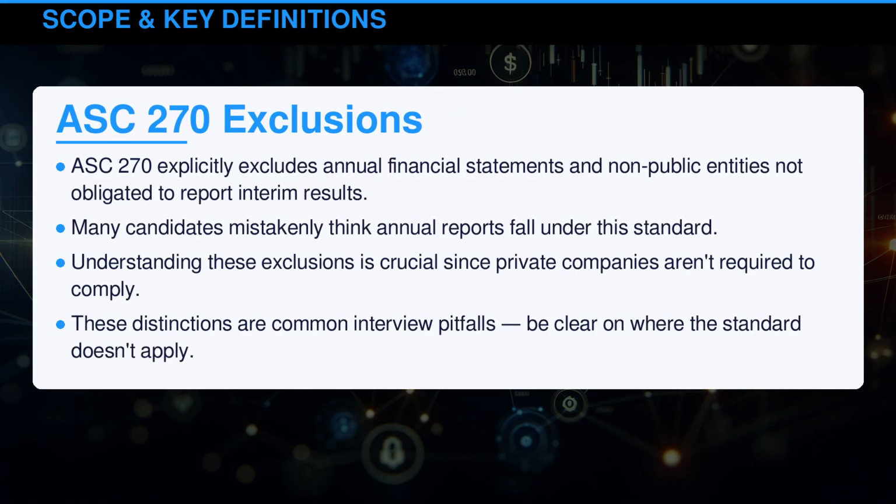ASC 270 explicitly excludes annual financial statements and non-public entities not obligated to report interim results. Many candidates mistakenly think annual reports fall under this standard. Understanding these exclusions is crucial, since private companies aren't required to comply. These distinctions are common interview pitfalls. Be clear on where the standard doesn't apply.